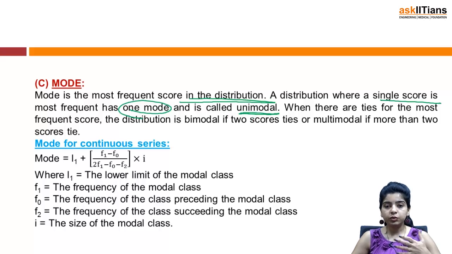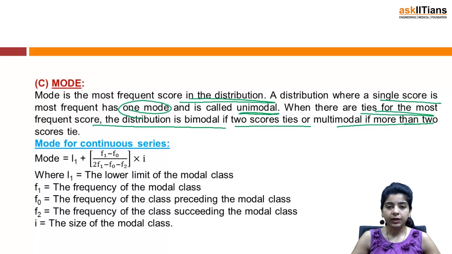If you are given a set of scores, suppose we have 10 scores and a particular score is repeated the most number of times, it might be 3, 4, 5, whatever number of times, then that score will be the mode of the distribution, and in such a case we say that the distribution is unimodal. When there are ties for the most frequent score, the distribution is bimodal if two scores tie, or multimodal if more than two scores tie.